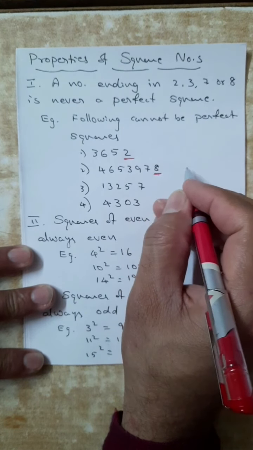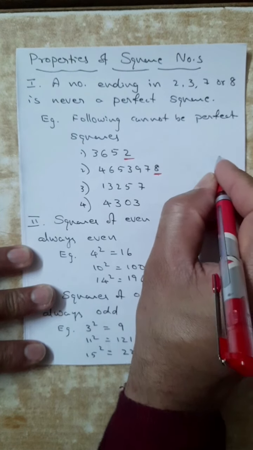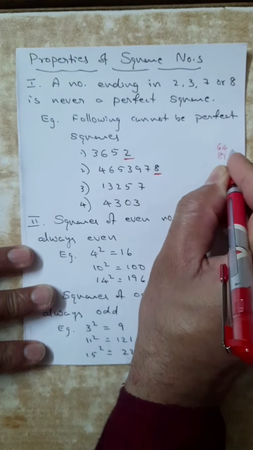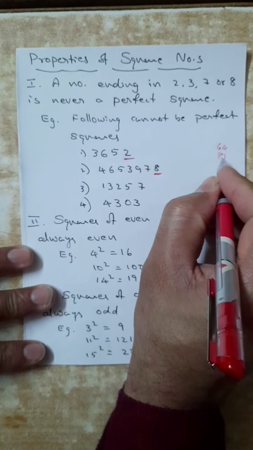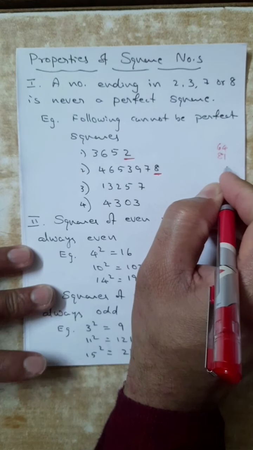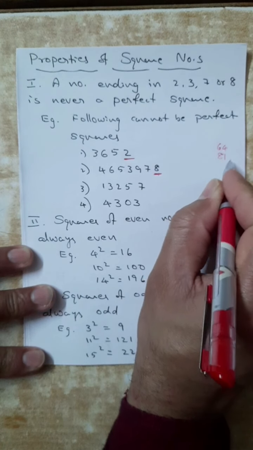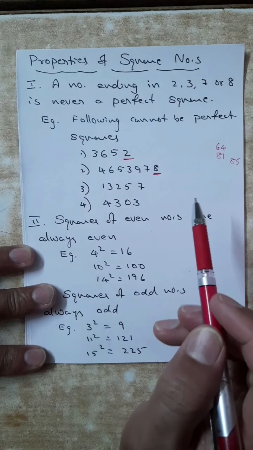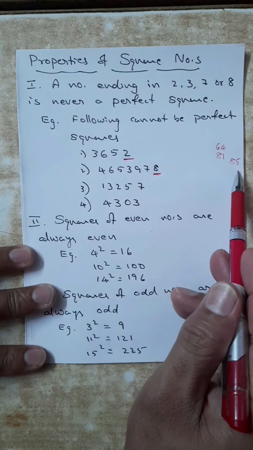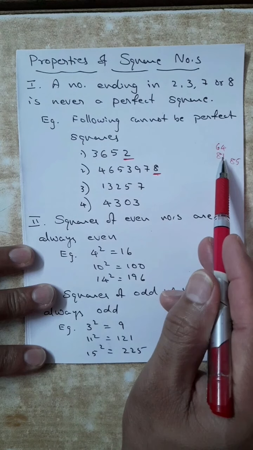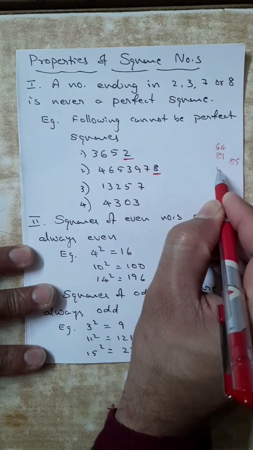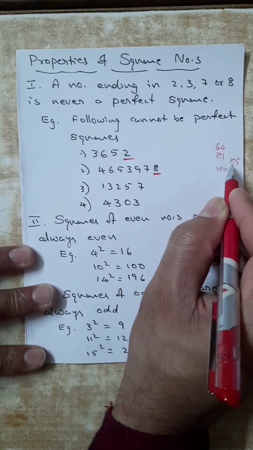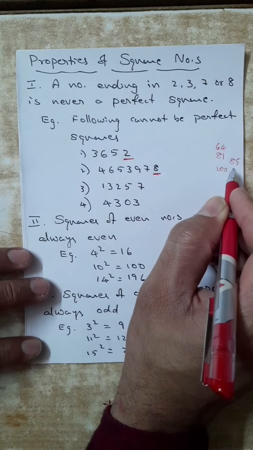9 nines are 81, 8 eights are 64. I know 81 and 64 are perfect squares. Now 80 is not a perfect square, I know because it is a small number. If I say 85, not a perfect square, I know, because I know the table. 9 nines are 81, 10 tens are 100. So 81 is a perfect square, 9 squared, then 100. All the numbers between these, 82, 83, 84, are not perfect squares.